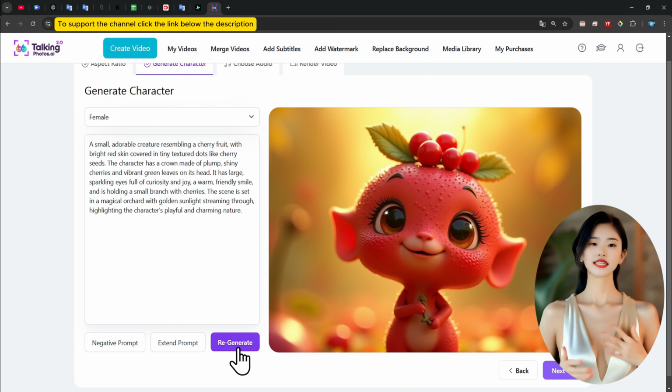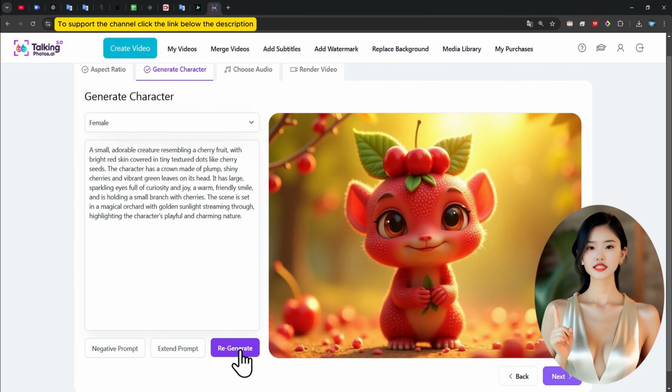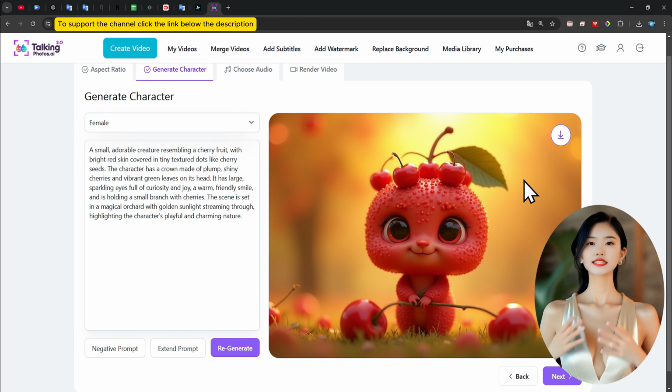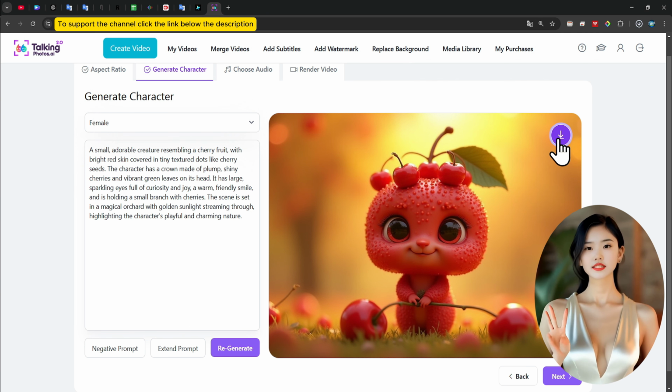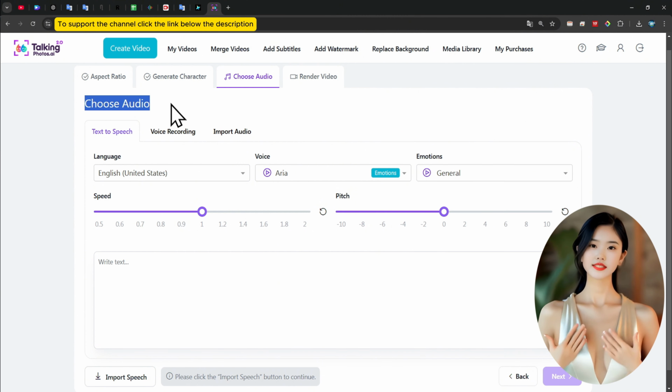Note, if you're not satisfied, you can click Generate multiple times to tweak your character until it meets your expectations. Once completed, download the character image if needed. Click Next to proceed. 4. Add voice to your AI avatar.